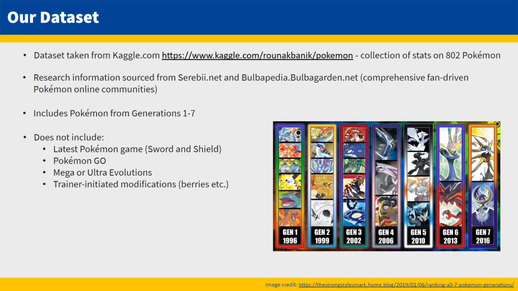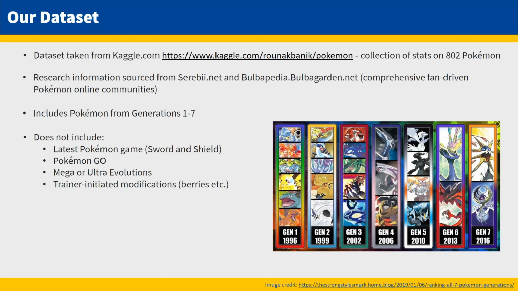The dataset that I'm using today is from Kaggle.com. Kaggle.com is a self-described Airbnb for data scientists. It is a crowdsourced repository for datasets, challenges, and sharing information related to data science. The information from the dataset was scraped from Cerebi.net, a fan-driven database for Pokémon information. Information in this presentation was also taken from both Cerebi.net and Bulbapedia, which is another fan-driven Pokémon database.